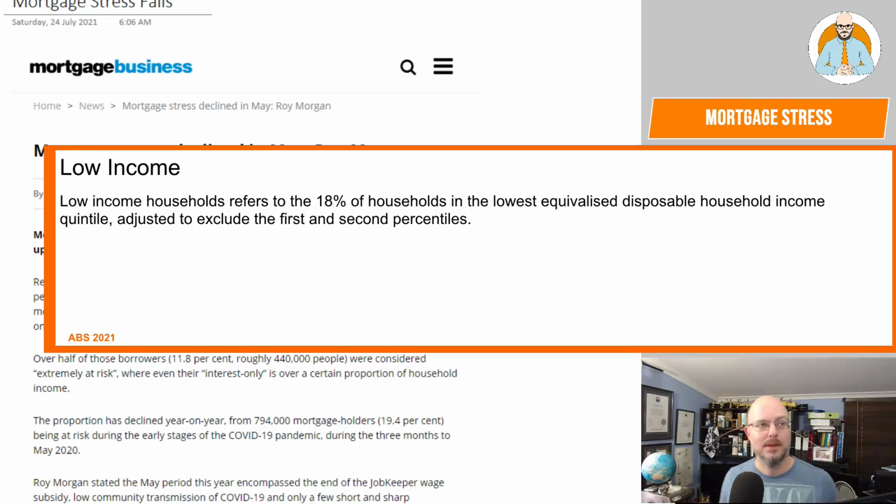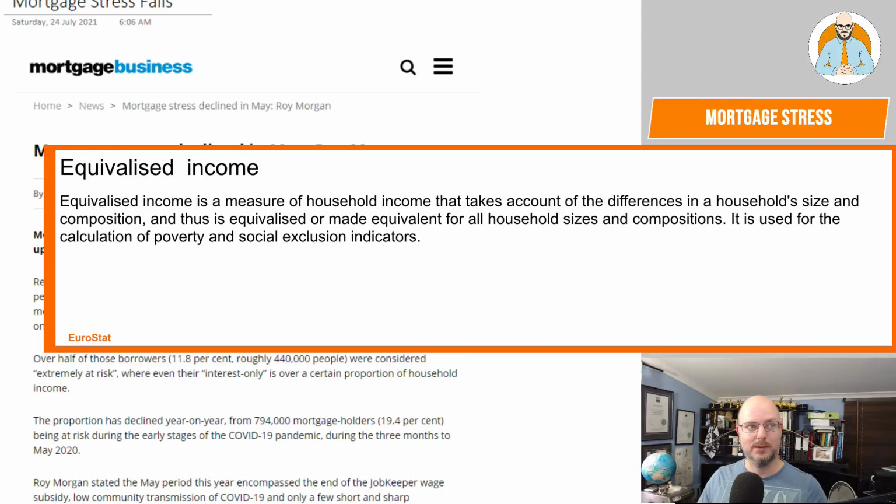So low income household refers to 18% of households at the lowest equalized disposable household income quintile, adjusted to exclude first and second percentiles. Now, what does that mean? What does equalized mean? Equalized income is a measure of household income that takes account of the differences in household size and composition, and thus is equalized or made equivalent for all household sizes and compositions. It is used for the calculation of poverty and social exclusion indicators.